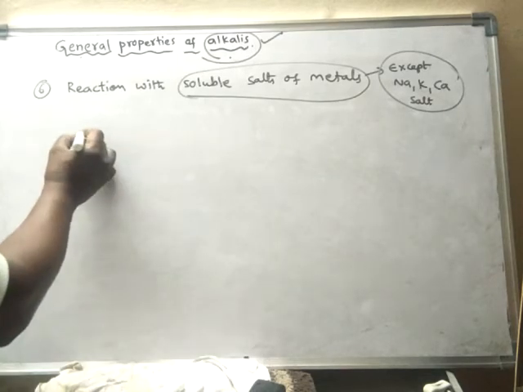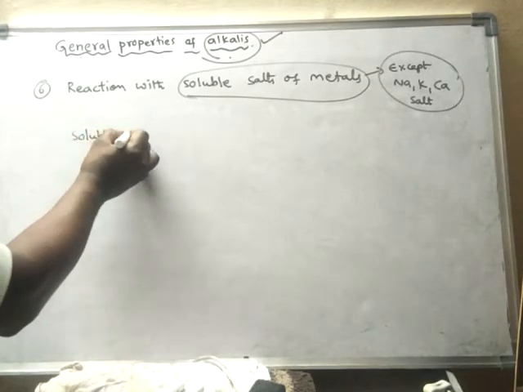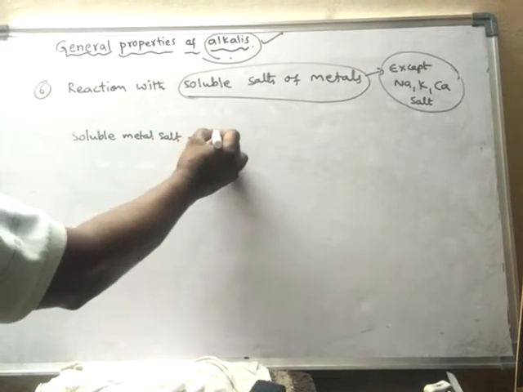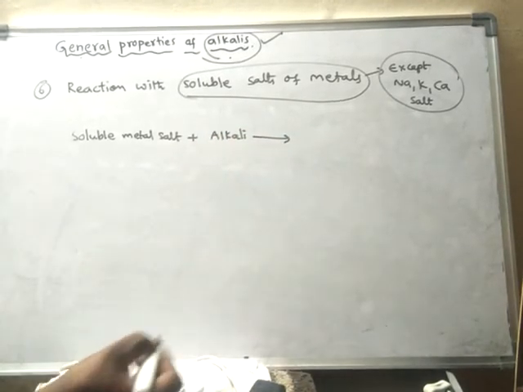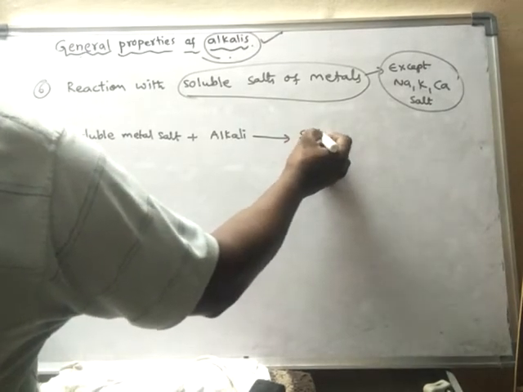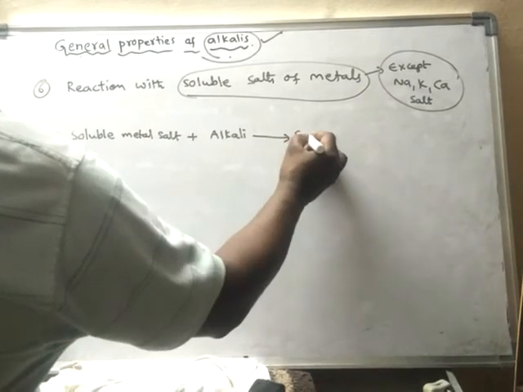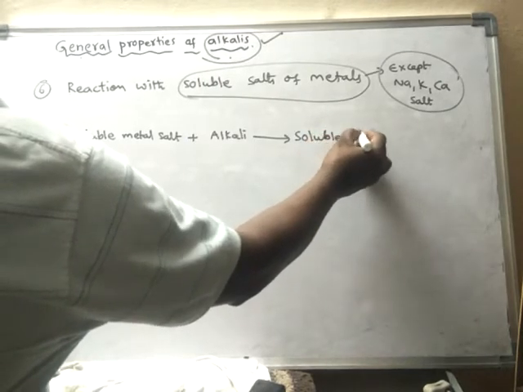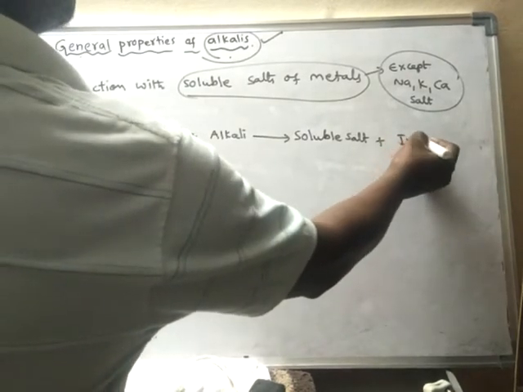So I will write like this: soluble metal salt when reacted with alkali, they form soluble salt and insoluble base, insoluble hydroxide.